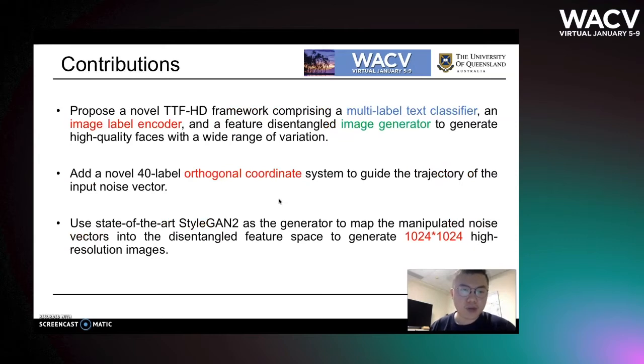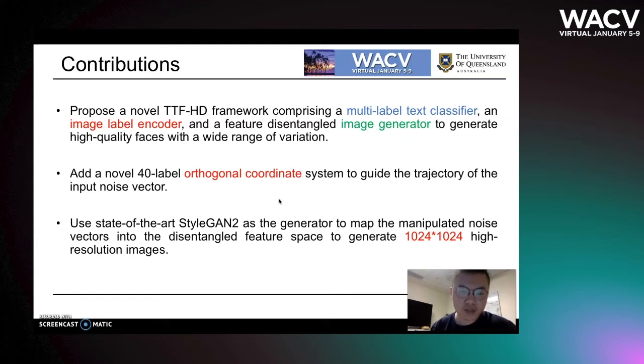Therefore, our work has the following contributions. We propose a novel TTF-HD framework comprising a multi-label text classifier, an image label encoder, and a feature-disentangled image generator to generate high-quality faces with a wide range of variation. Second, we add a novel 40-label orthogonal coordinate system to get the trajectory of the input noise vectors. Lastly, we use the state-of-the-art StyleGAN2 as the generator to map the manipulated noise vectors into the disentangled feature space to